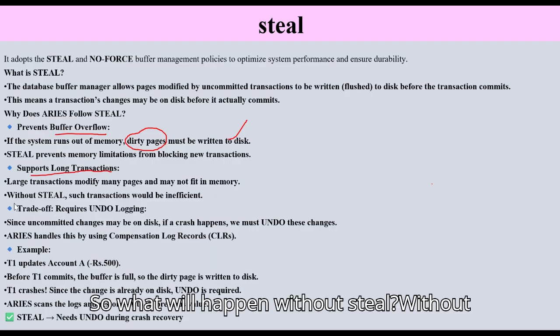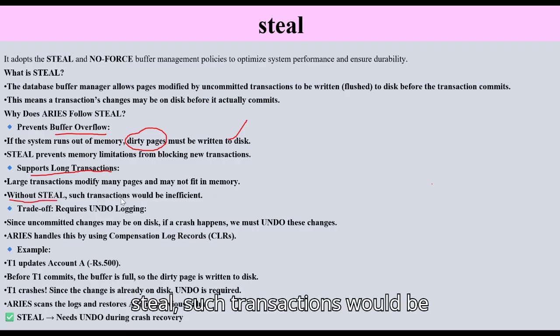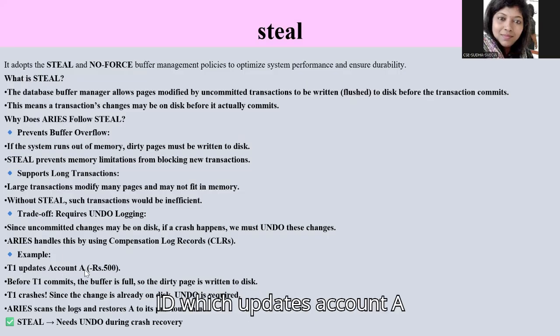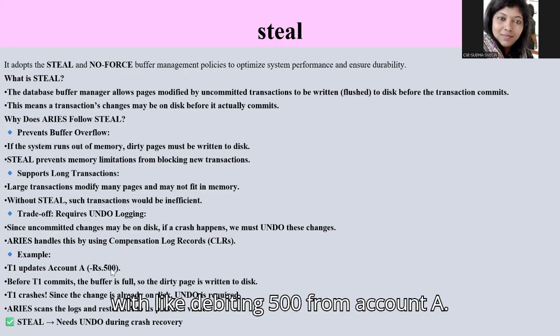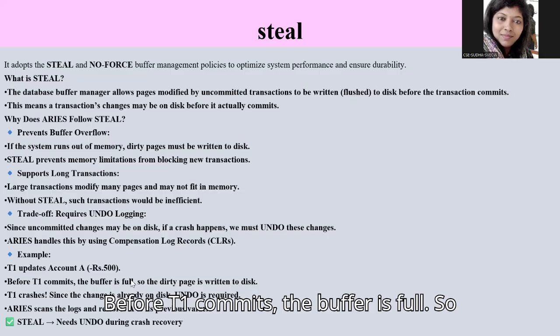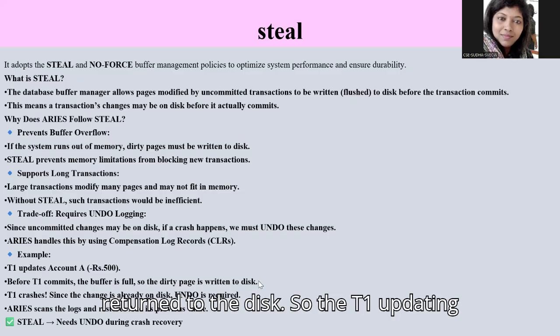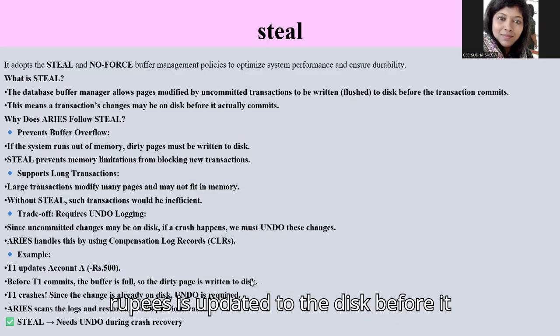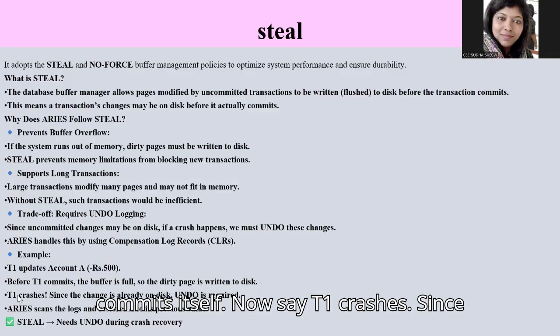So what will happen without steal? Without steal, such transactions would be inefficient. Say for example, T1 is a transaction ID which updates account A by debiting 500 from account A. Before T1 commits, the buffer is full. So the dirty page is written to the disk. The T1 update to account A, debiting 500 rupees, is written to the disk before it commits itself. Now say T1 crashes.